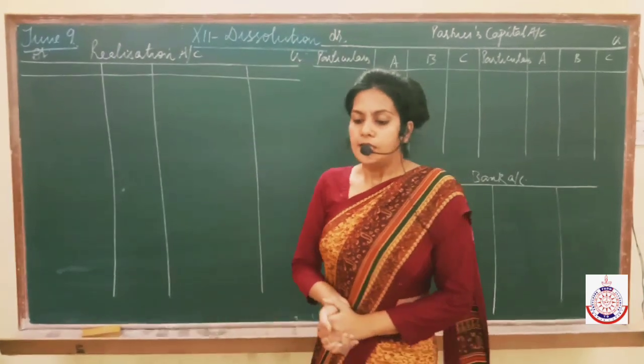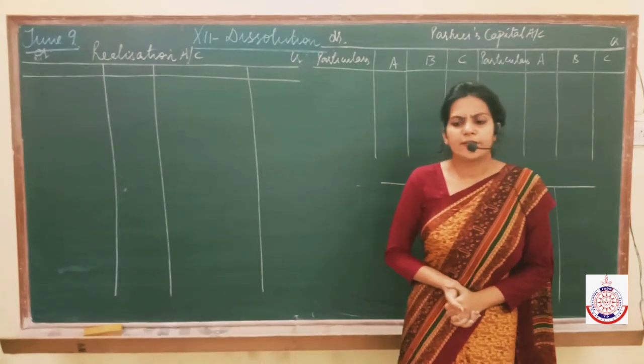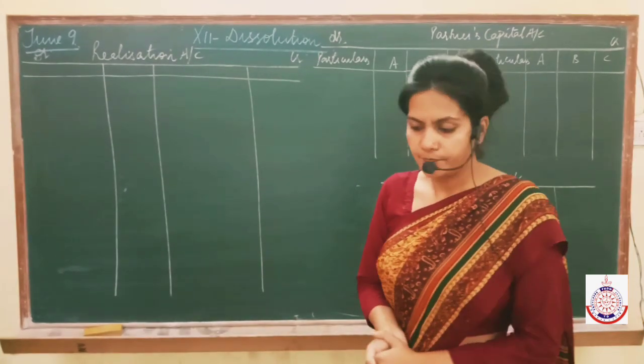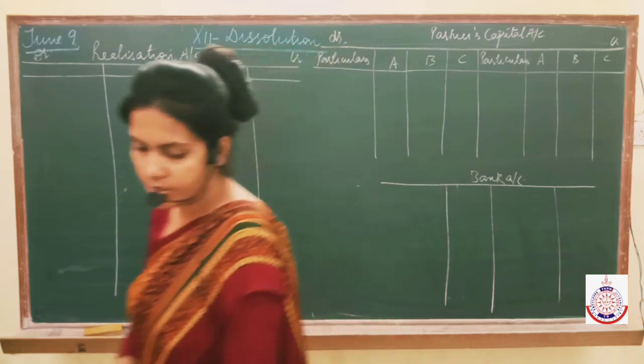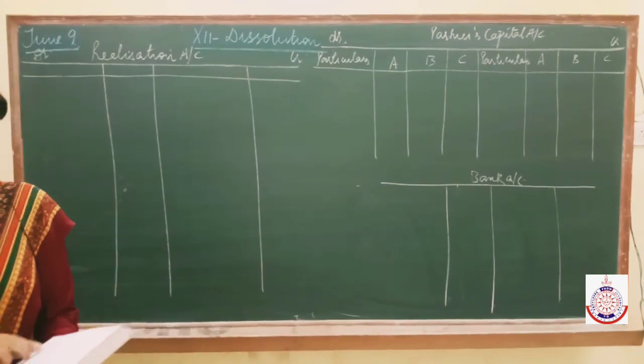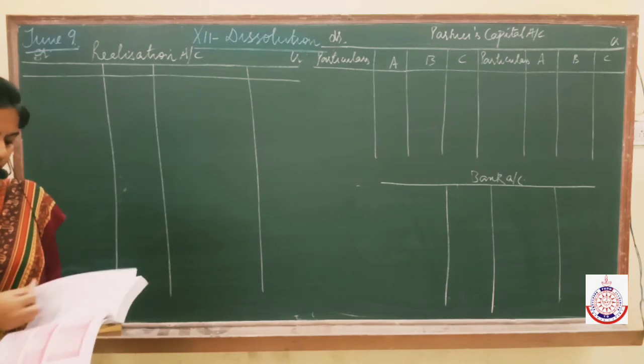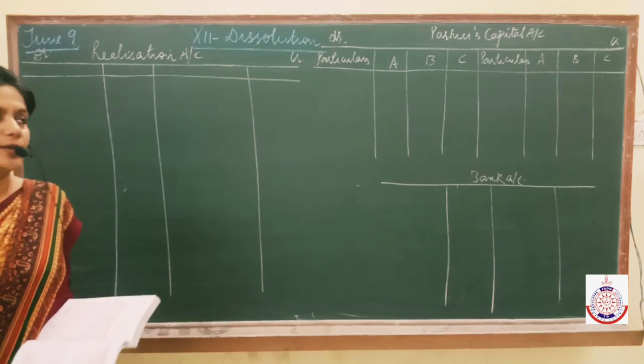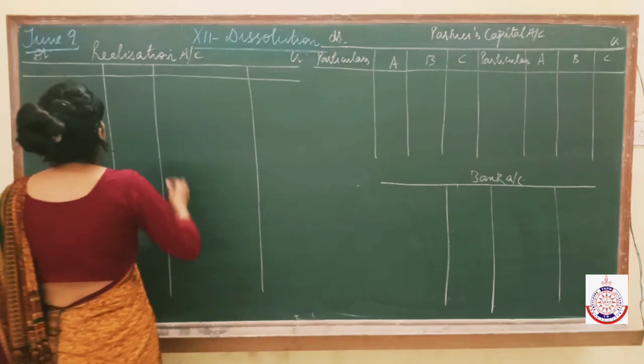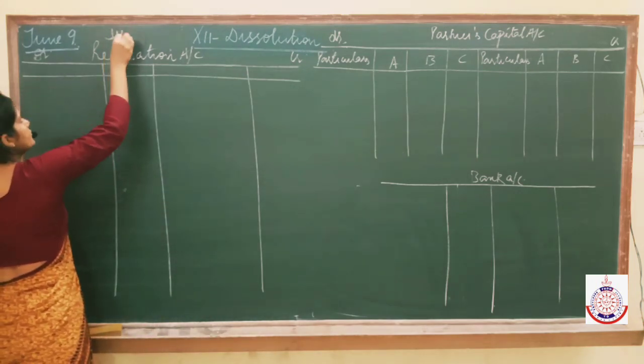Students, let us solve one more full-fledged question of the chapter dissolution. Take out illustration number 10 on page number 5.27. Illustration number 10 on page number 5.27. Illustration 10.